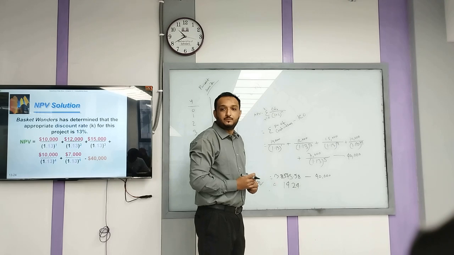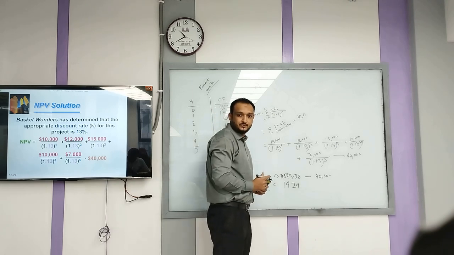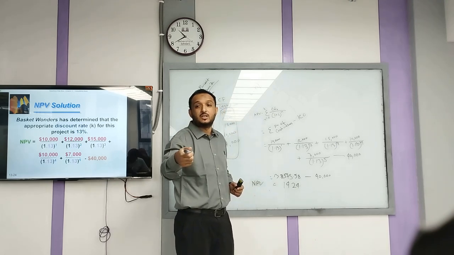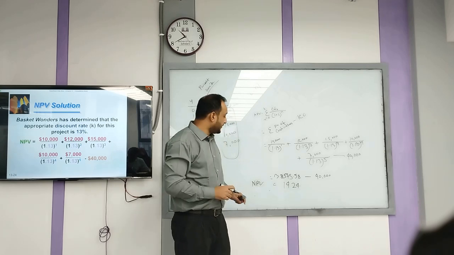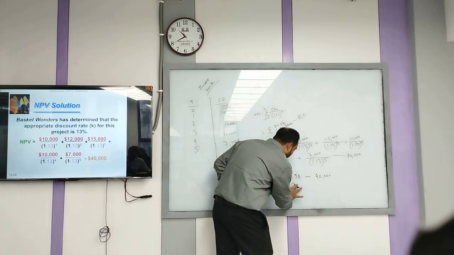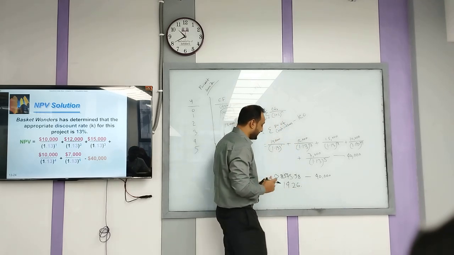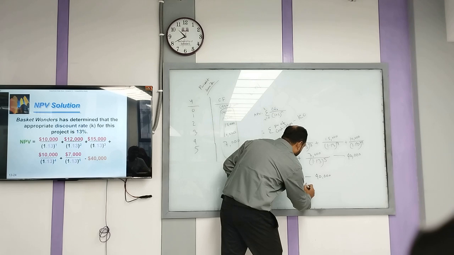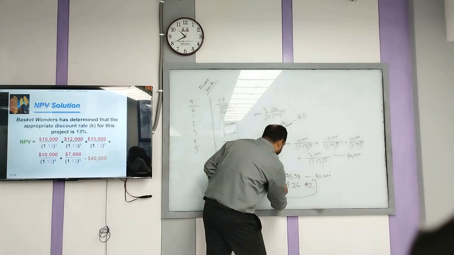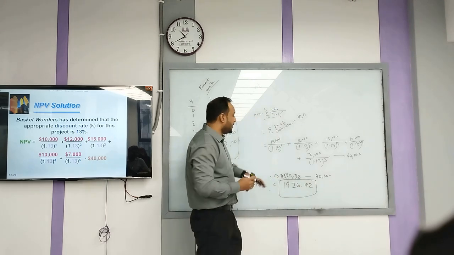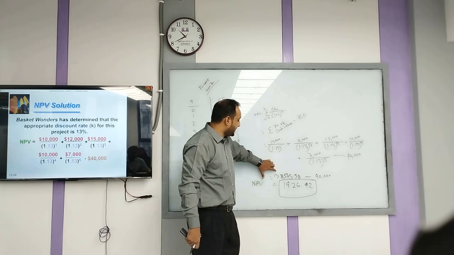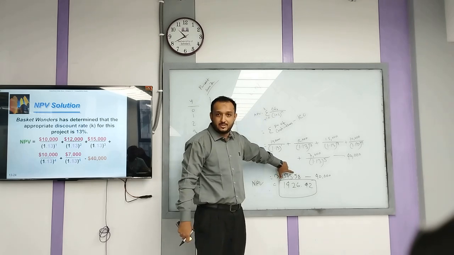Sir, it will be 42 if there is a 5 here. How much is yours? Minus 1,426. It's a negative figure, so possible. 40,000 minus 38,575.58, right?